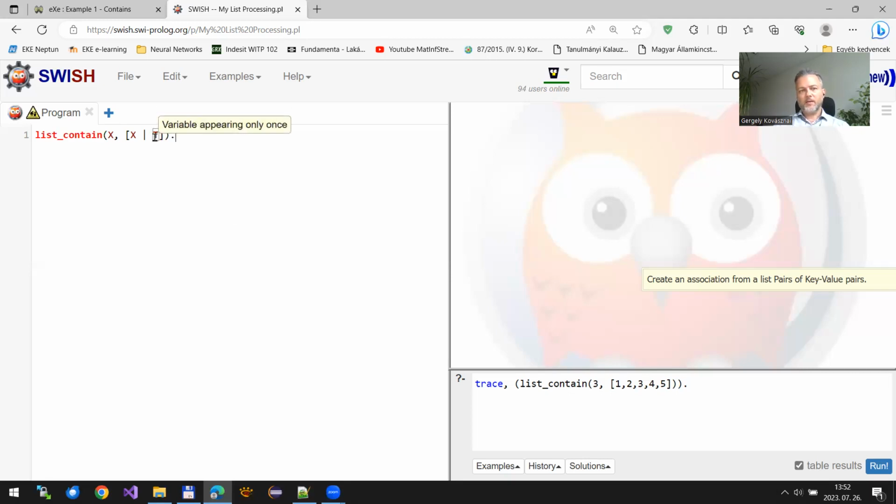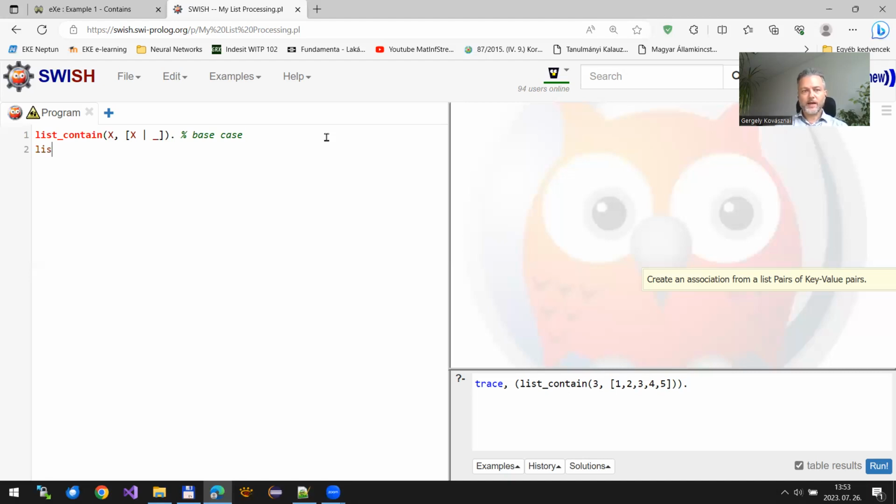Yeah, I get a warning here. The Prolog interpreter warns me that this variable T is used only once. You know what it means. I can change it to an anonymous variable represented by the underscore. Okay, so this is the base case, basically. This is when my search will stop successfully.